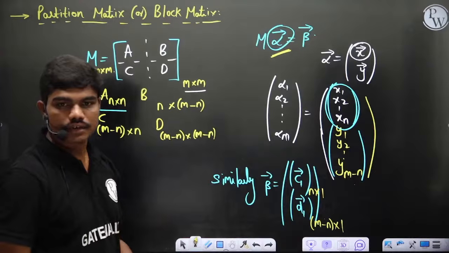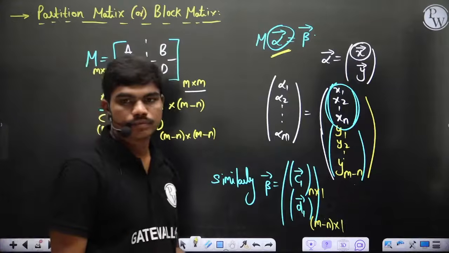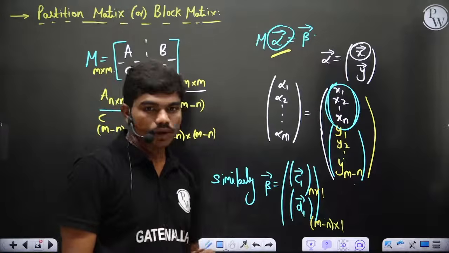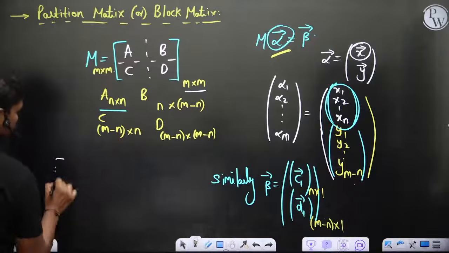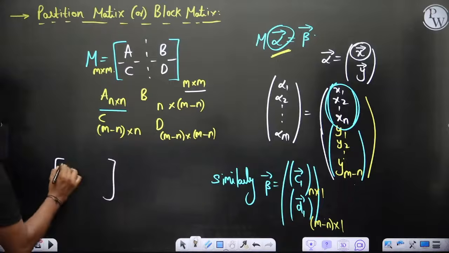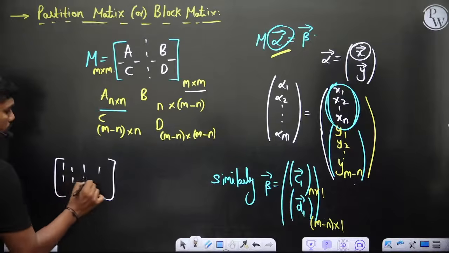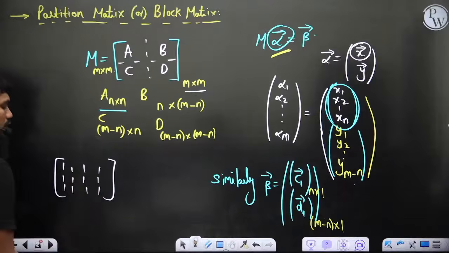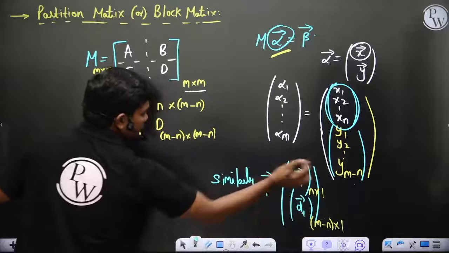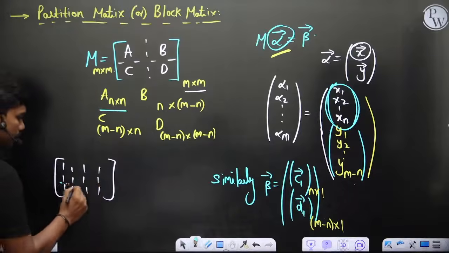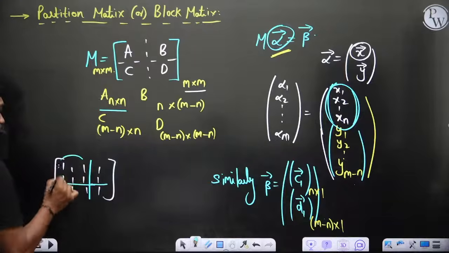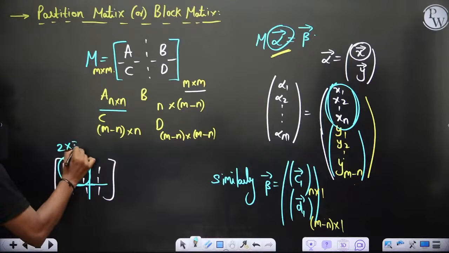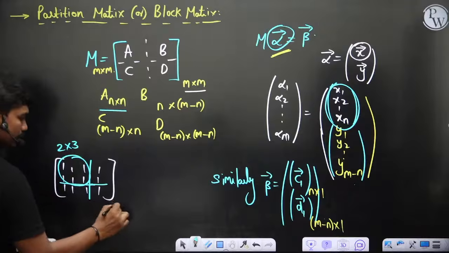Did you understand? See, basically what I'm telling is, let's say I have a matrix, for example, 1 2 3 4, 1 2 3 4, just some 3 by 4 matrix you take. If I can partition this into this situation, then ultimately this is of size 2 by 3 and this total is of size 3 by 4.